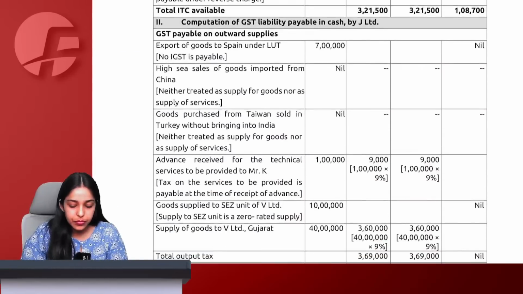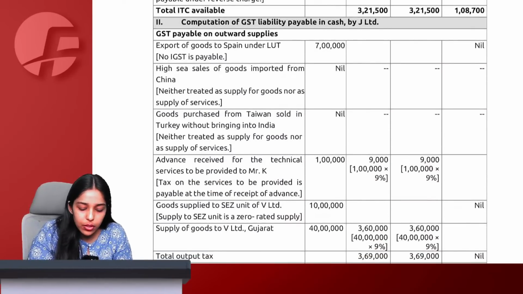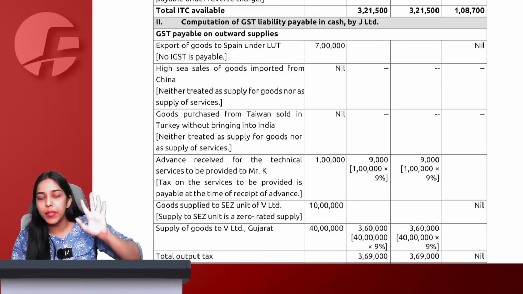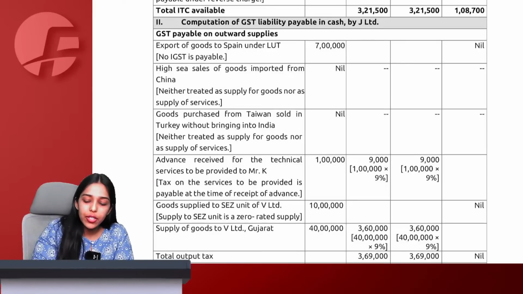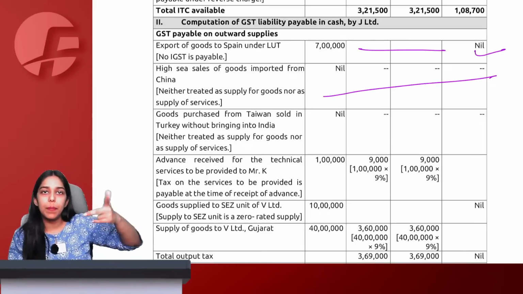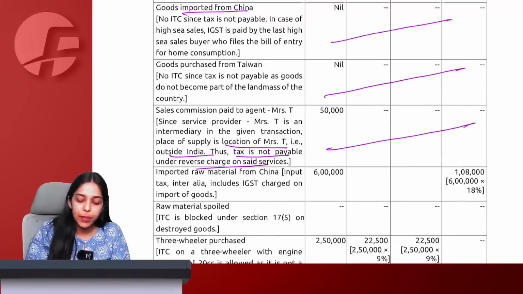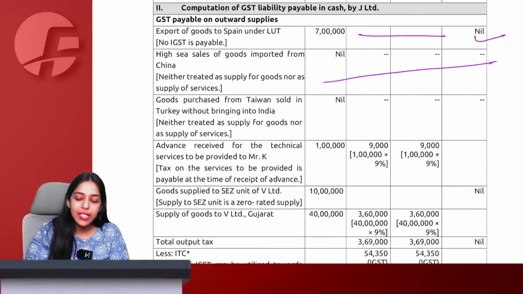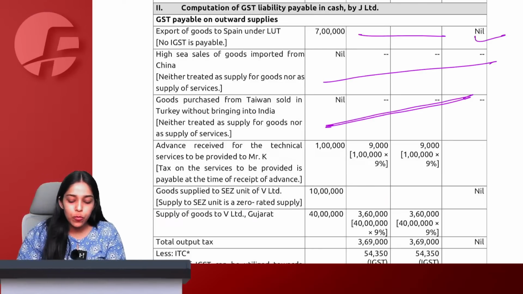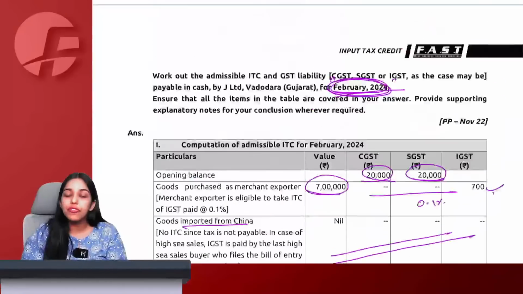Got it. Goods exported, export of goods to Spain under LUT. See, for merchant export that I am purchasing, I took 0.1% ITC. When I am selling under LUT, again it's a zero rated supply, therefore no GST payable. High seas sale, no GST payable. See, I told you two things are involved, purchase, sale. So first they are saying that for purchase, no ITC. Also for high seas sale, no payable. Also for sale from one non-taxable territory to another non-taxable territory, no GST will come. So we've solved all of these points.